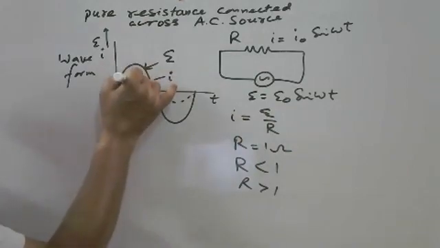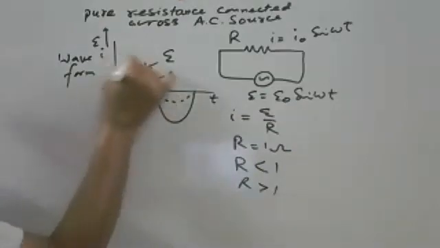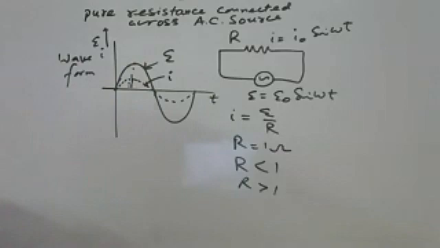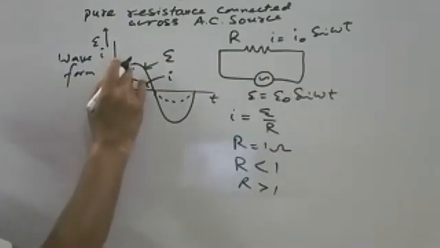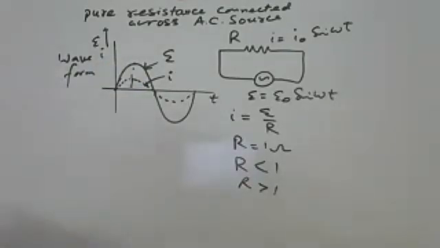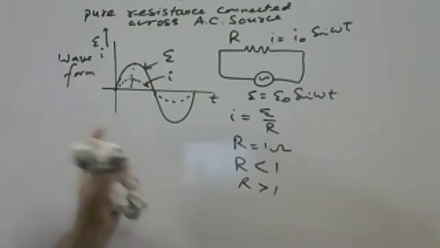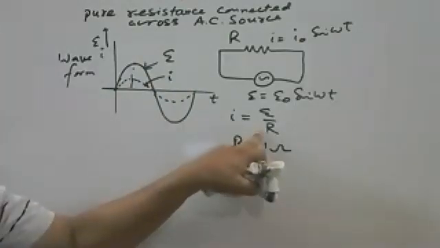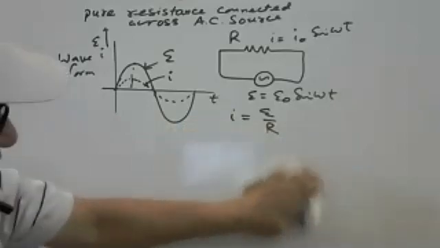This is the value I naught and this is the value E naught. There is no phase difference. Got it? Here there is no phase difference. Is there any doubt? Current can be equal to E, less than E, or more than E. It depends on the value of resistance in the circuit.